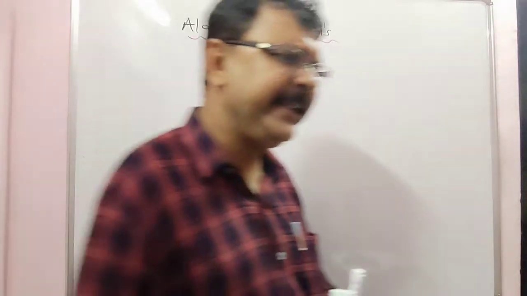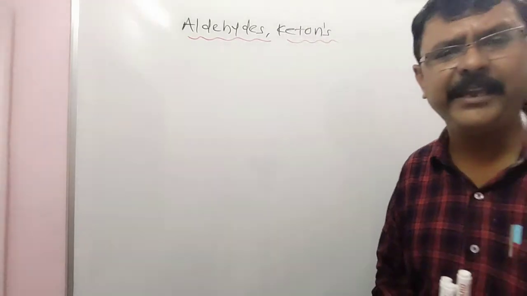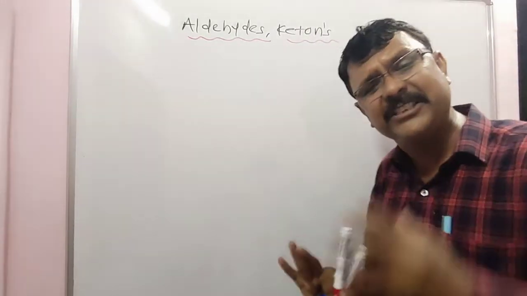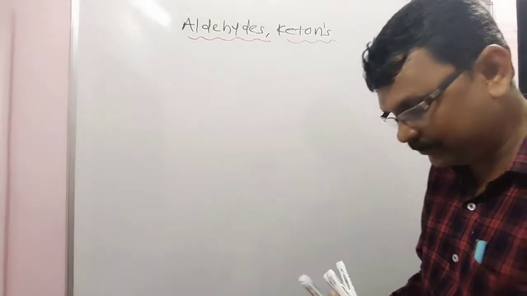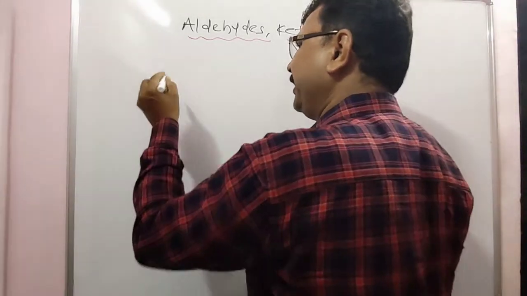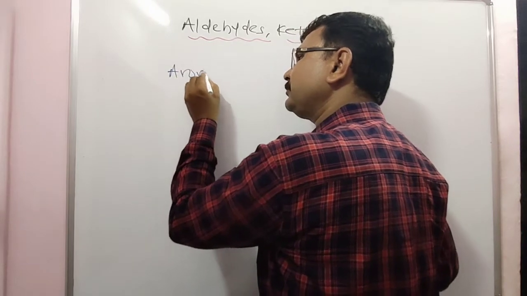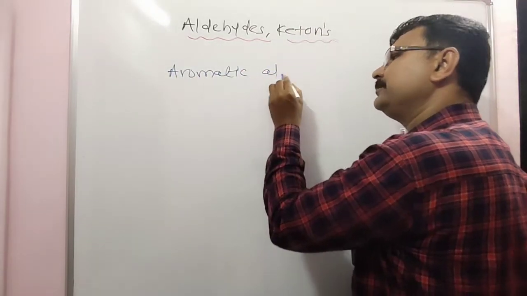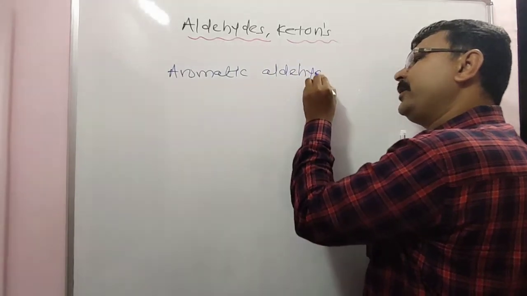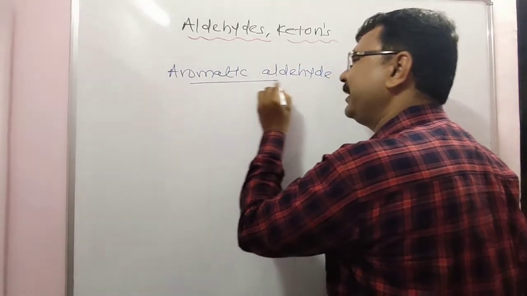The aliphatic aldehyde concept is completed. Next is the aromatic aldehyde, which is the simple part.